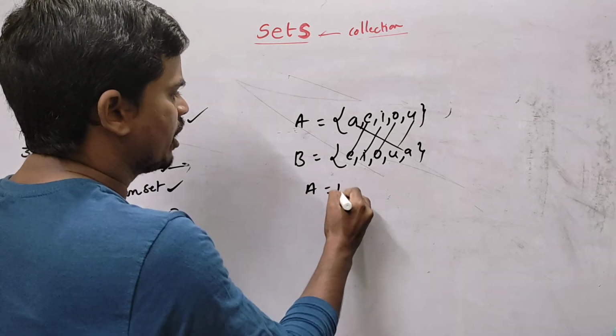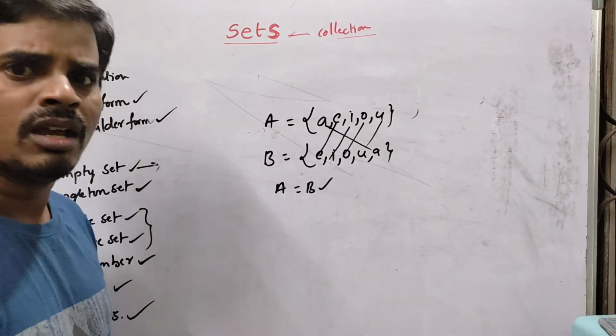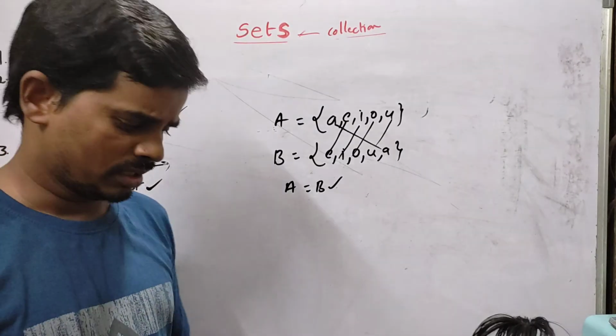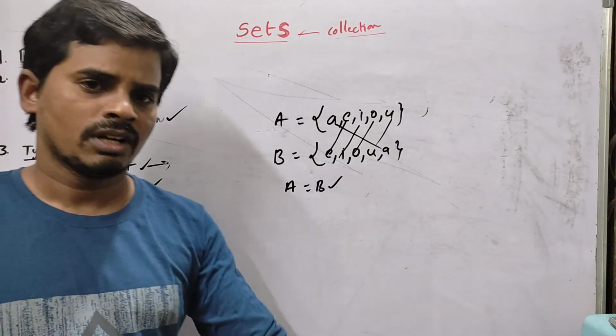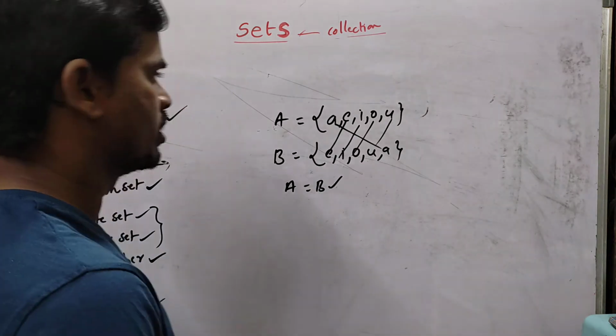So we can say that A is equal to B. A and B are equal sets.